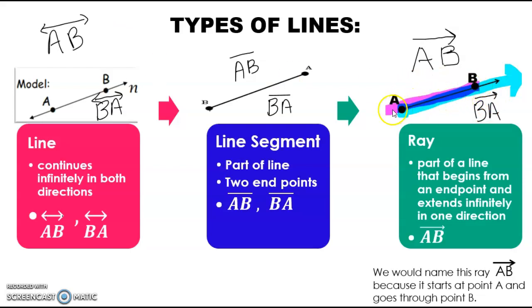Start at B and go through A. Well, that's a totally different ray than the AB, okay? So please be careful when you're labeling rays, or when you're reading context, to pay close attention to that starting point and what direction the ray is going, okay? And I am going to take this off because we do not want to call that ray BA.